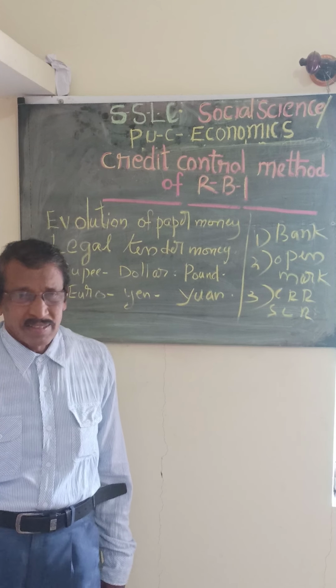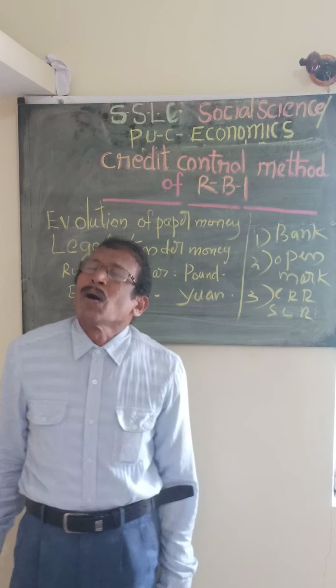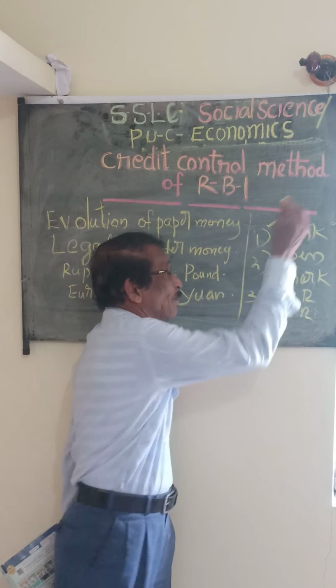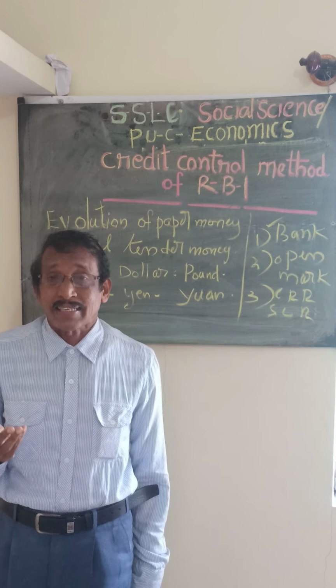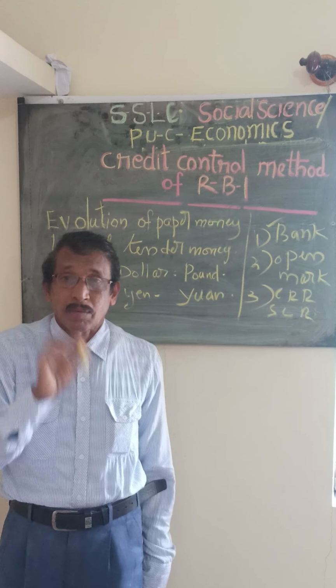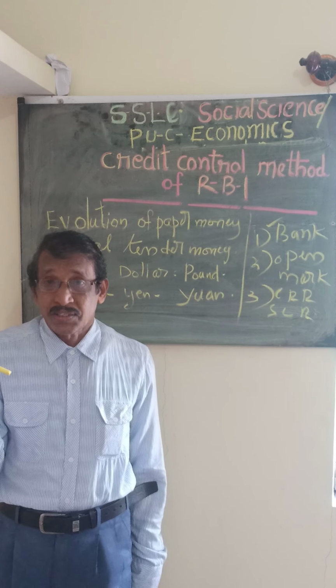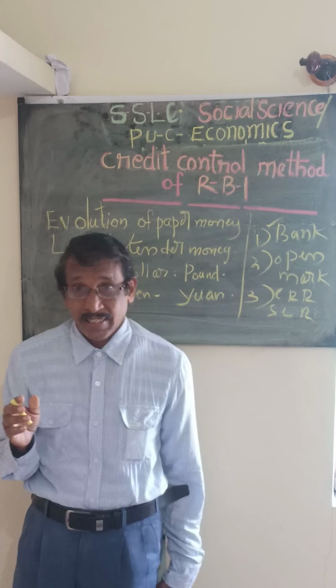Again I will tell what the first one is. Bank rate, or repo rate. The Reserve Bank will fix a bank rate. It is the lending rate of the Reserve Bank to the commercial banks. It is also called repo rate or bank rate. Next one is open market operation.